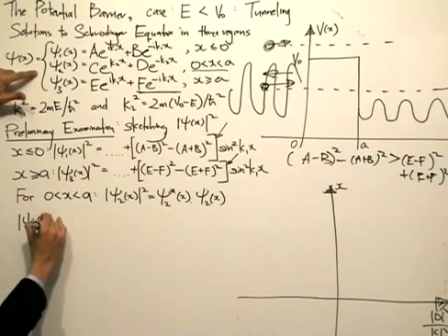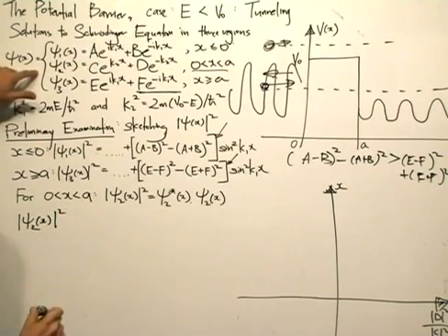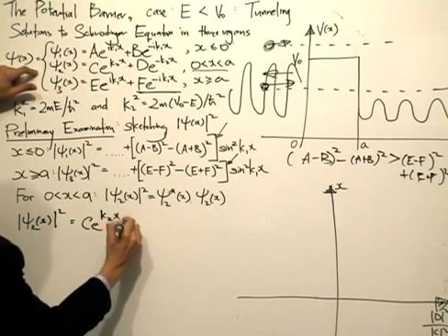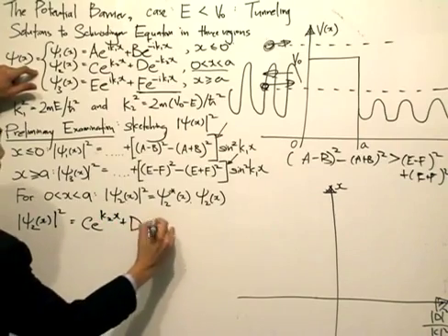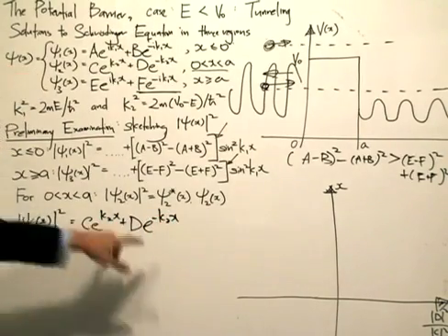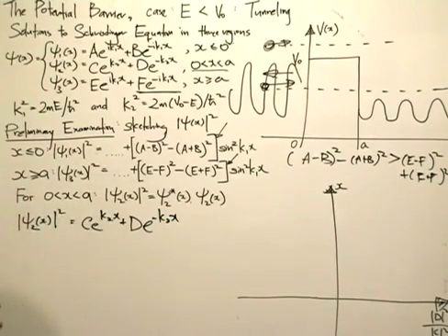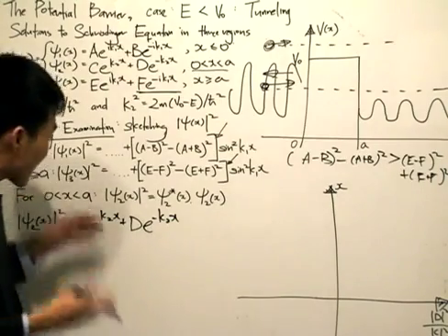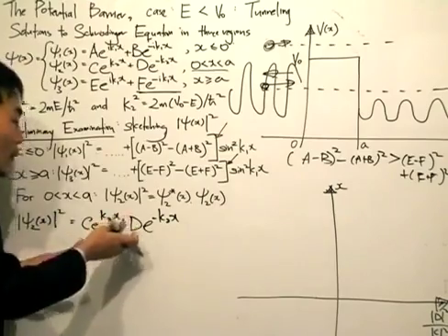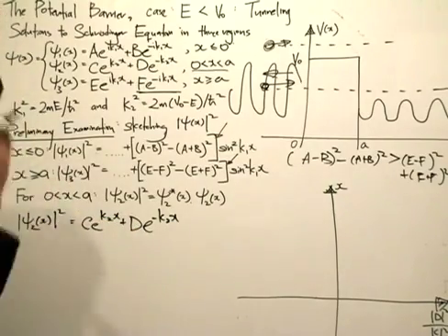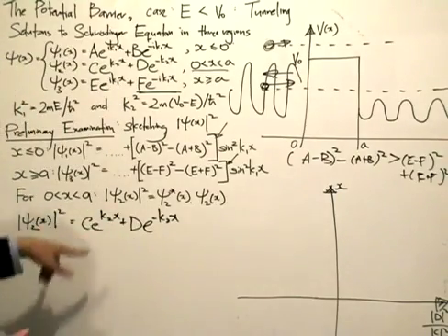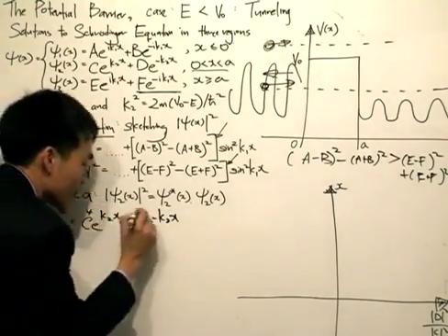So the magnitude of psi 2 squared is equal to the conjugate of c e to the k2x plus d e to the minus k2x. Now notice here that e is not raised to the power of i, so if I take the conjugate, they stay the same. However, since we are dealing with quantum mechanics, the constants c and d, which are the constants of the solutions to the Schrodinger equation, can be complex. So if I take the conjugate, I need to take the conjugate of these two constants as well, which is what I'll do.